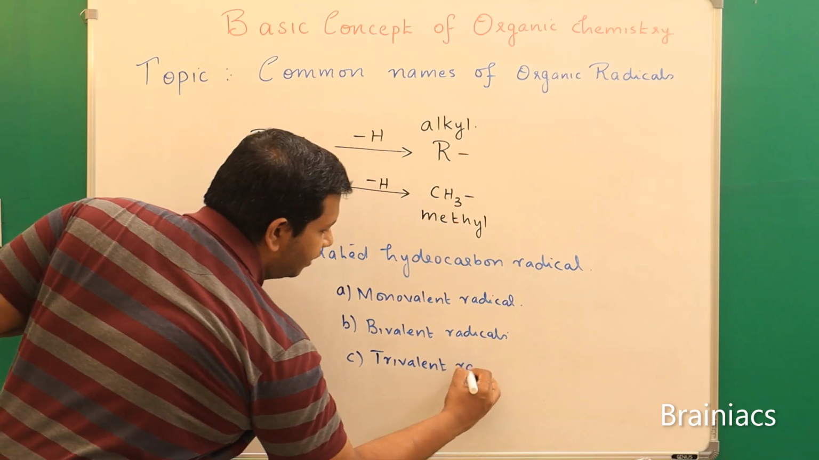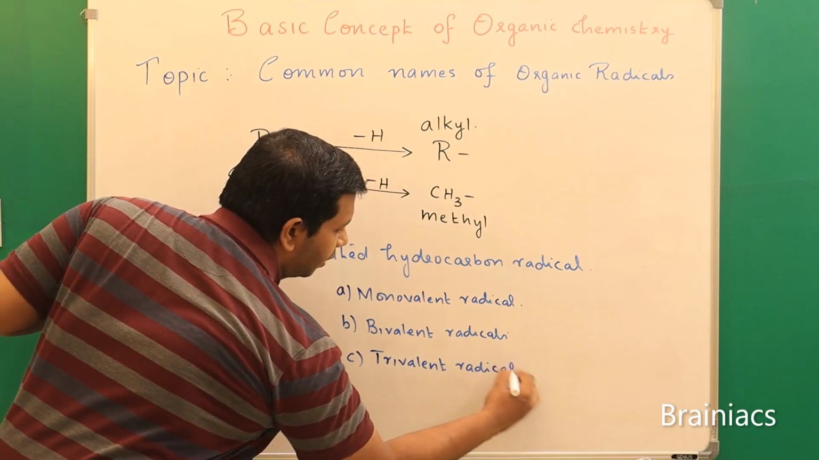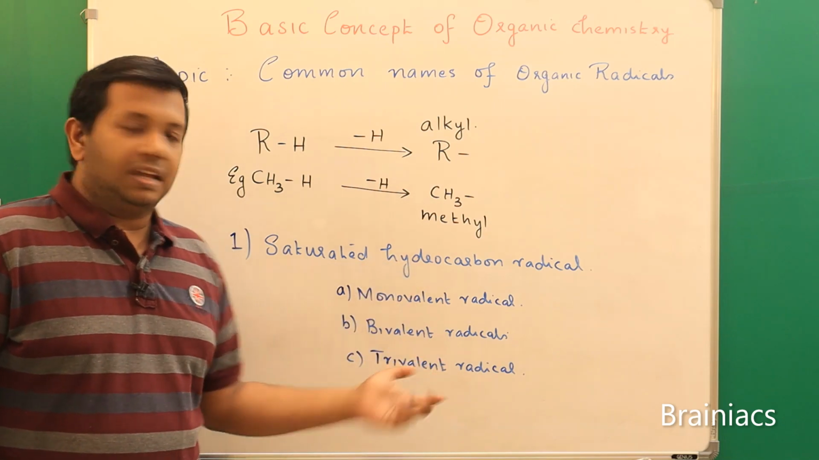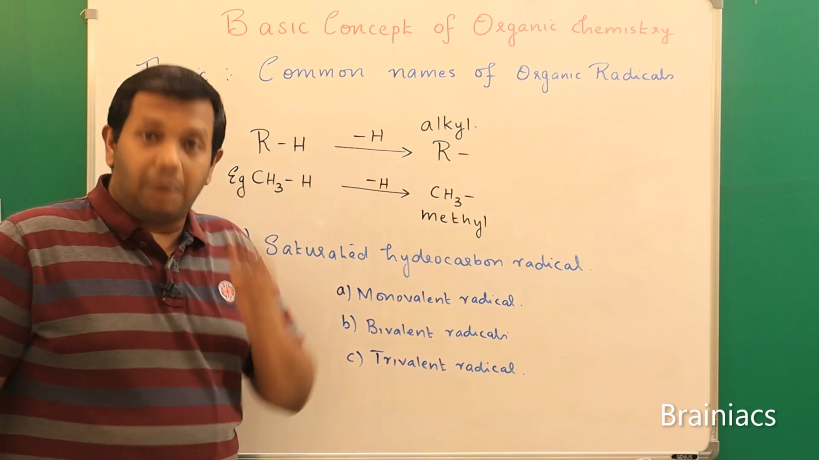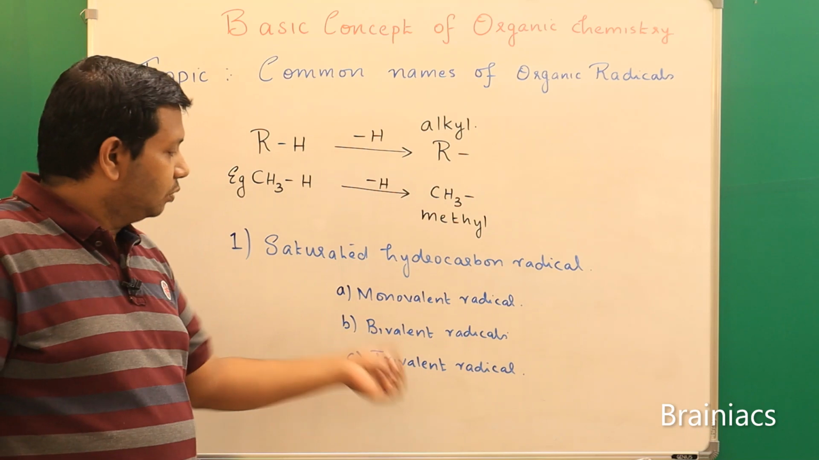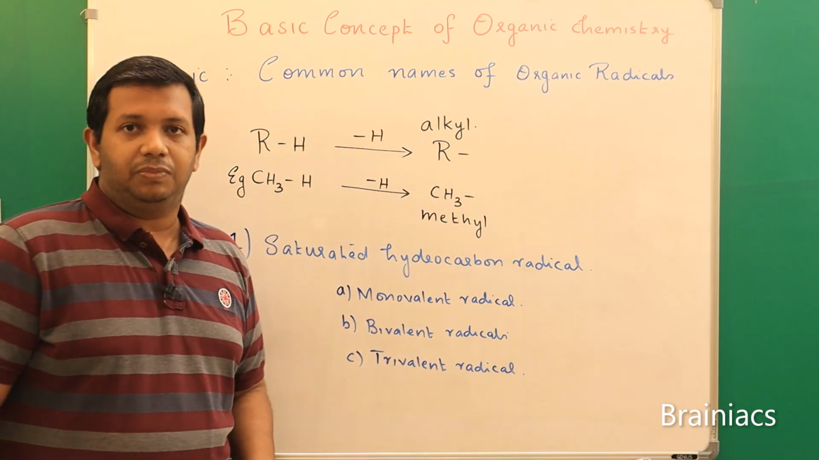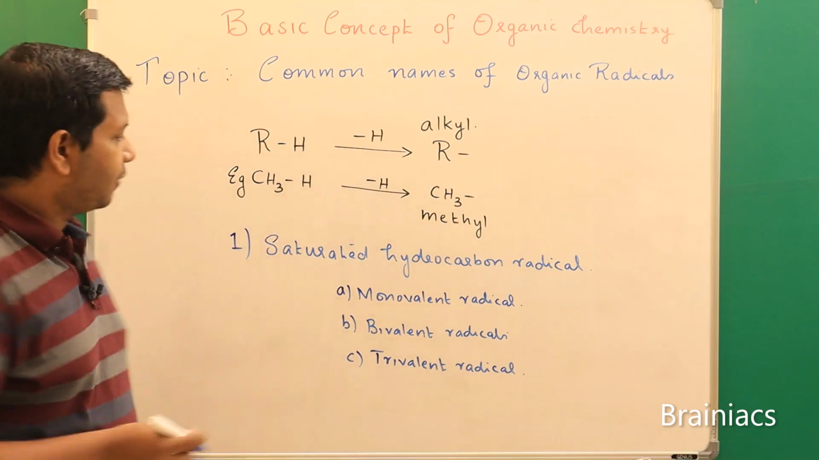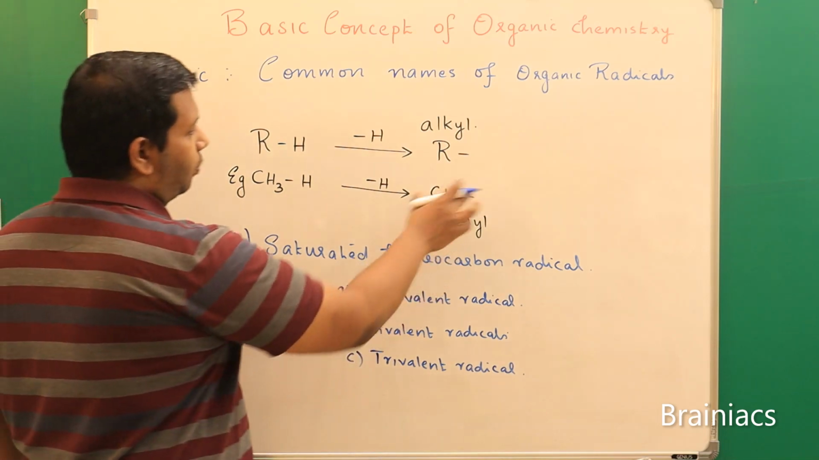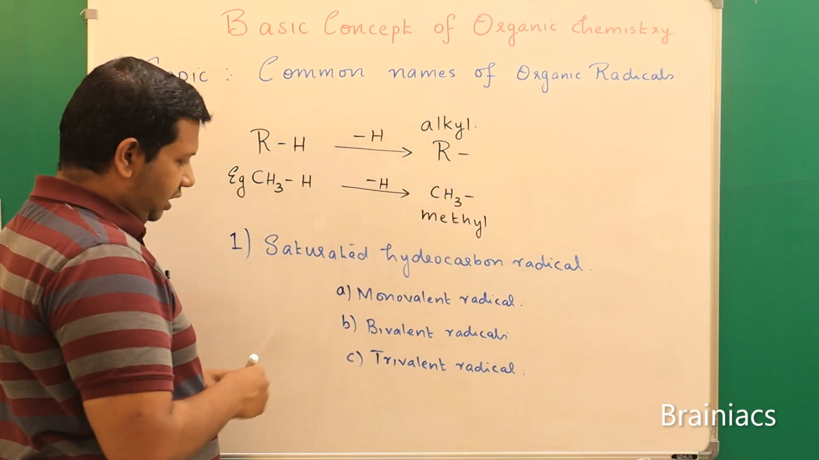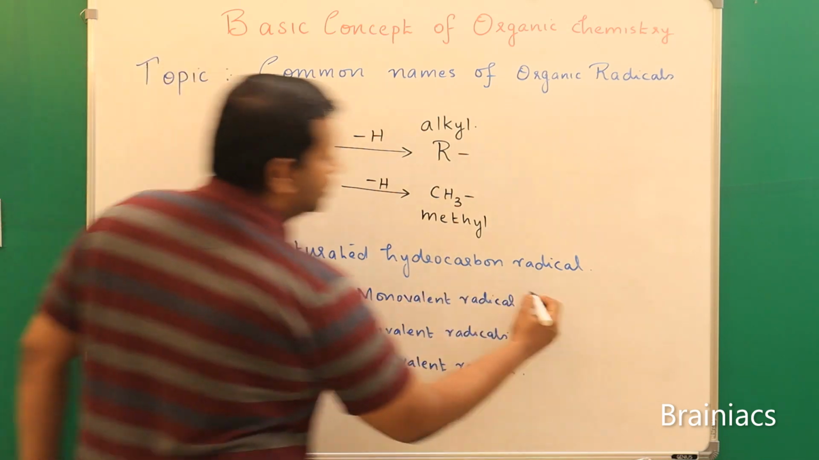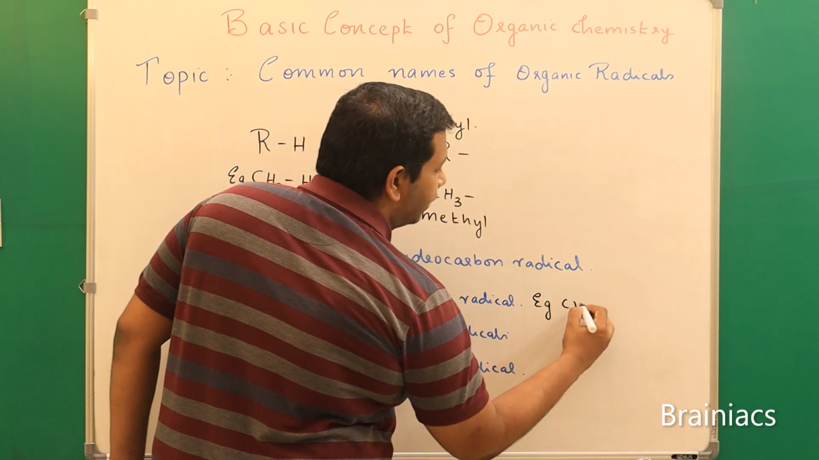Trivalent radical. We will try to see the examples of monovalent radical, then bivalent radical, then trivalent radical. One example of a monovalent radical is this CH3 hyphen.